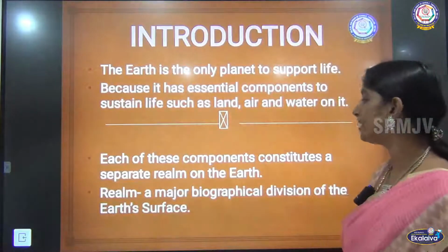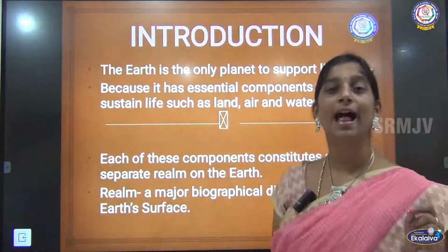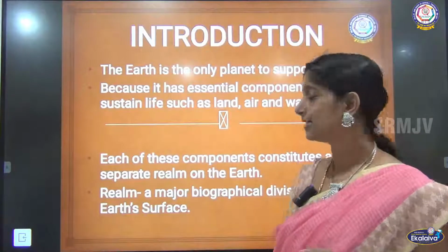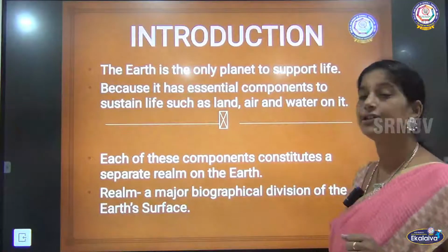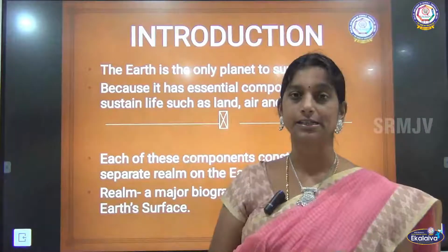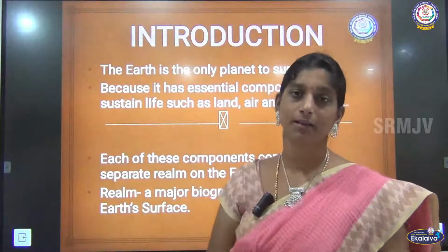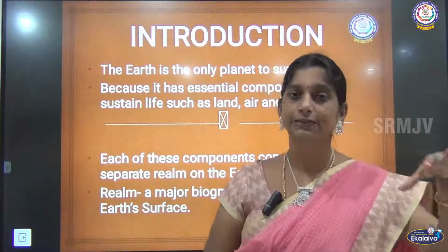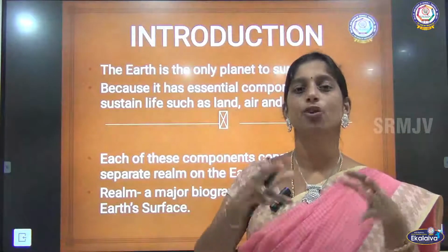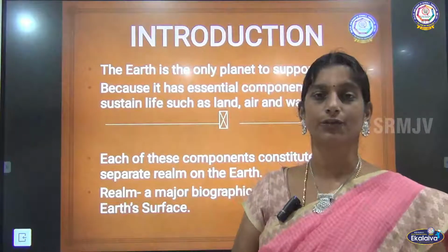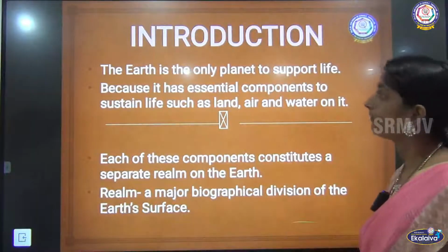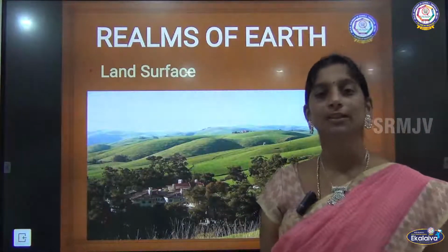Here each of these components constitutes a separate realm of the earth. What does this word realm mean? It's a new word, right? Realm means a major biographical division of the earth's surface. So we divide earth based on the nature of the surface. For example, there are surfaces of water, surfaces of land, surfaces of air. Based on all these, we divide the surface of the earth, and that is what we call the realms of the earth.